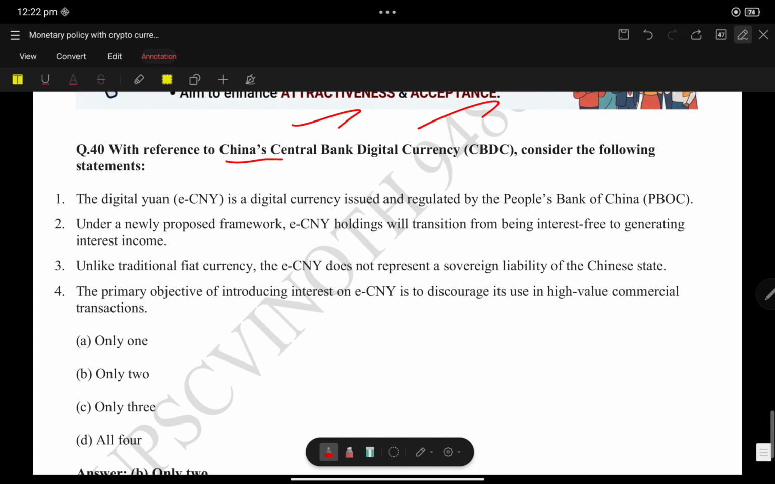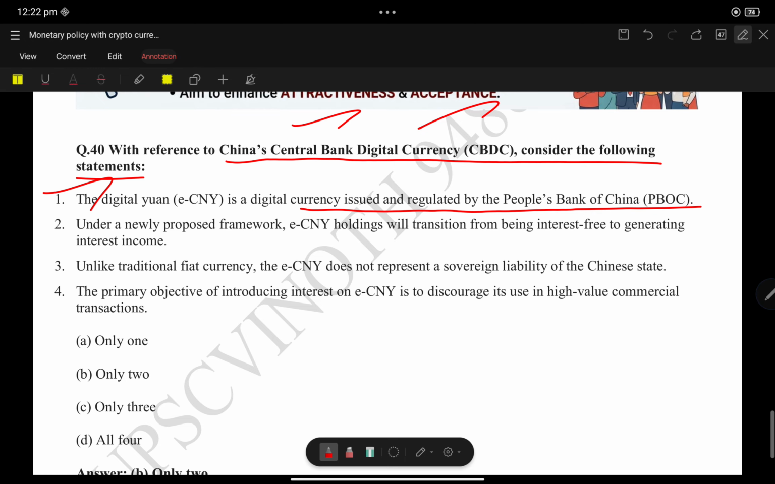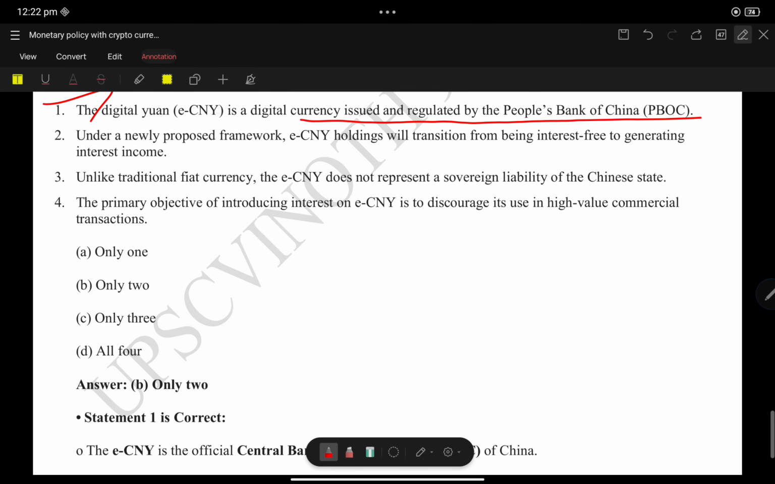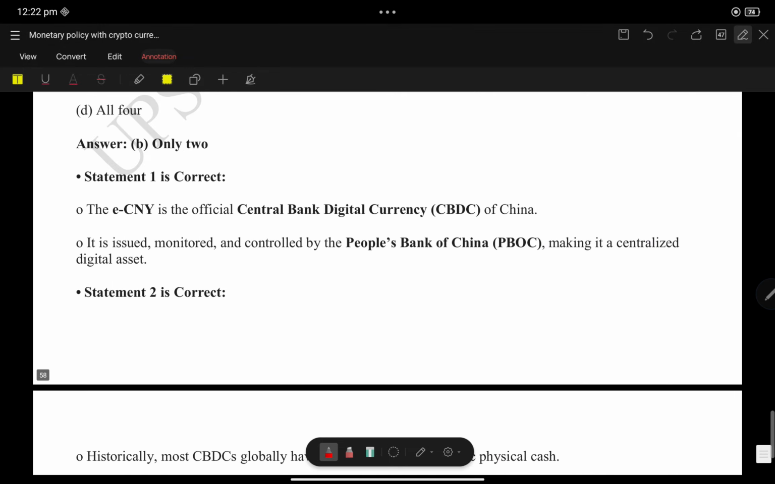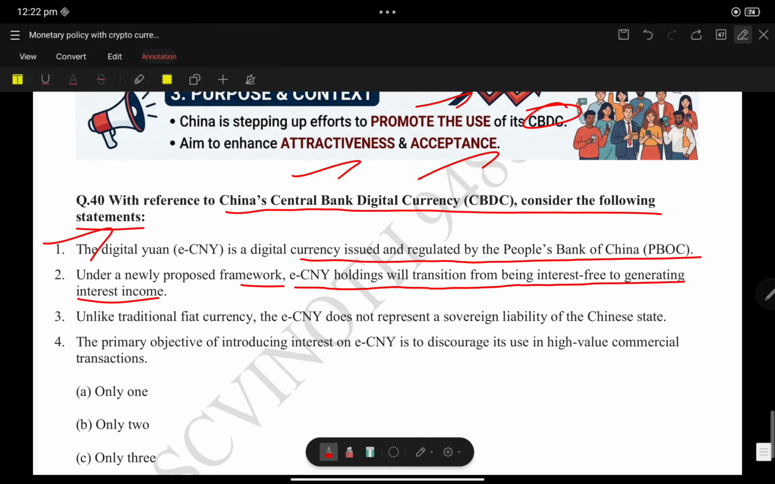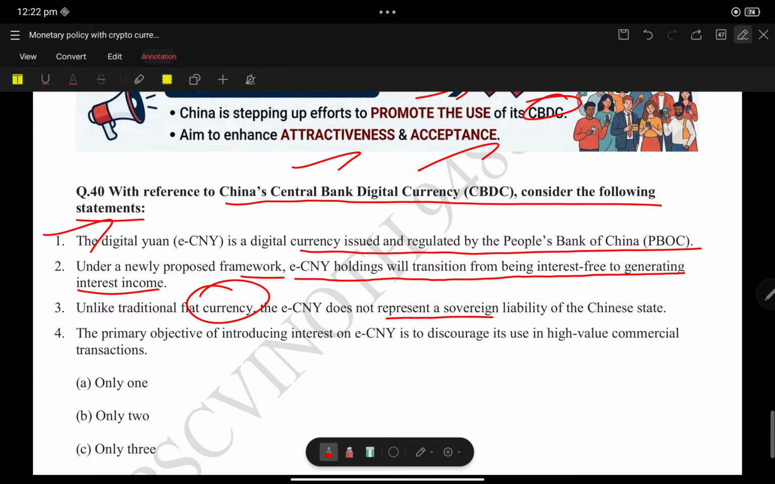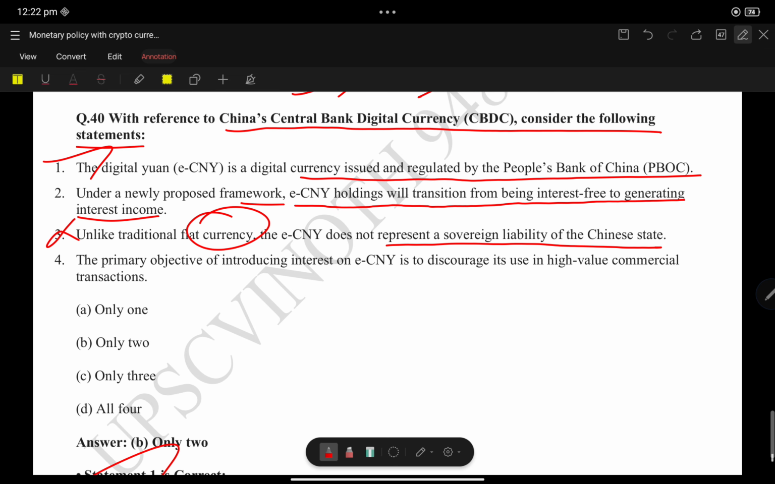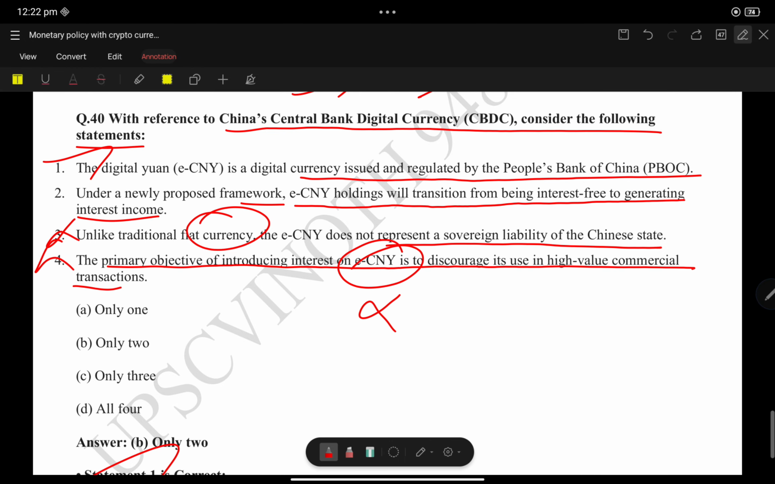With reference to China's central bank digital currency, consider the following statements. Statement 1: China's e-yuan digital currency is issued and regulated by the People's Bank of China. Yes, correct. Statement 2: under the newly proposed framework, e-yuan holdings will transition from being interest free to generating interest income. Yes, statement 2 is correct. Statement 3: unlike traditional fiat currency, e-yuan does not represent sovereign liability. No, it represents sovereign liability. Statement 4: the primary objective of introducing the e-yuan is to discourage the use of high value commercial transactions. No, statement 4 is also wrong.